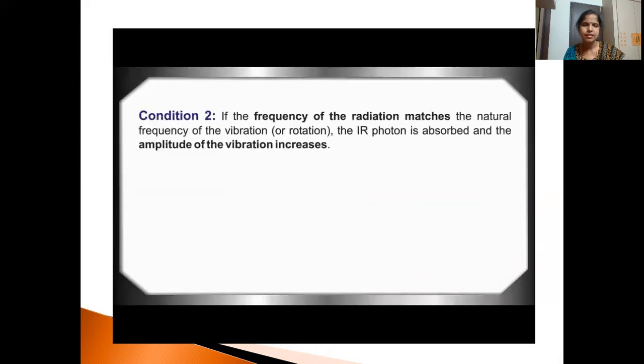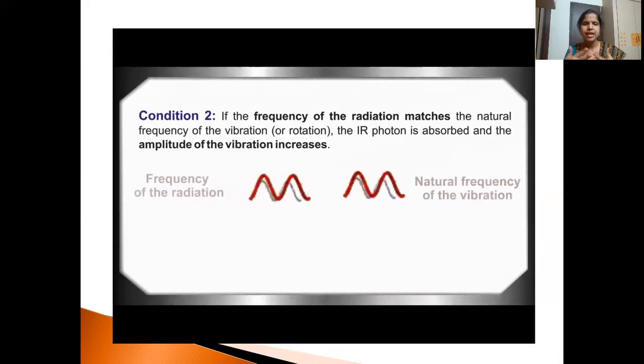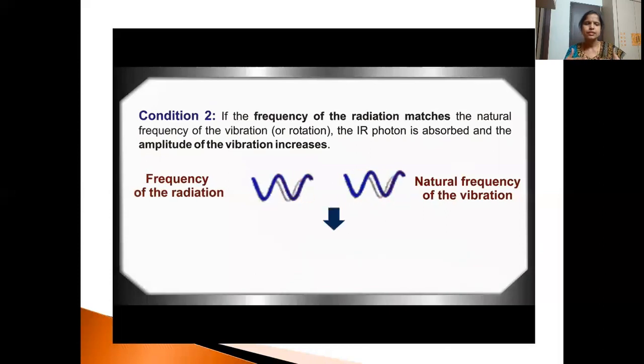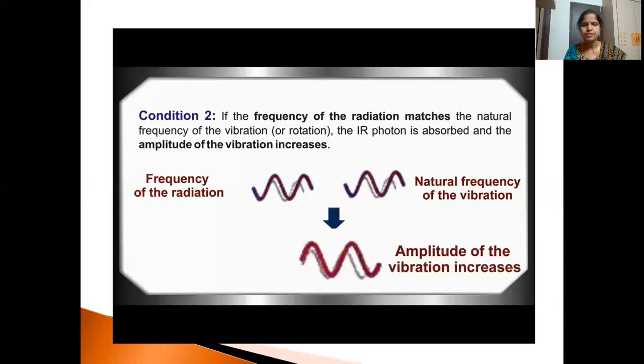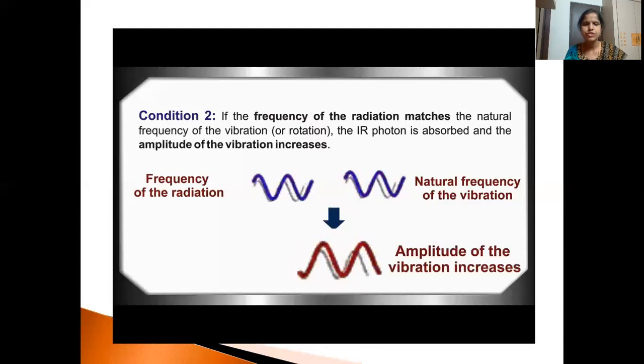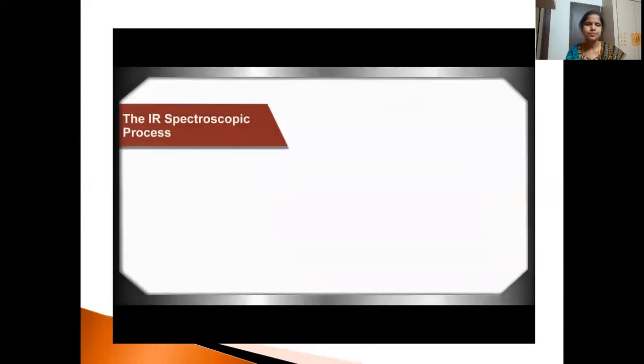The second is the frequency of the radiation. It should match the natural frequency of the vibration. When it matches, then only it will absorb IR radiation and the amplitude will increase. You can see here the amplitude of the vibration increases, and you will get intense bands.